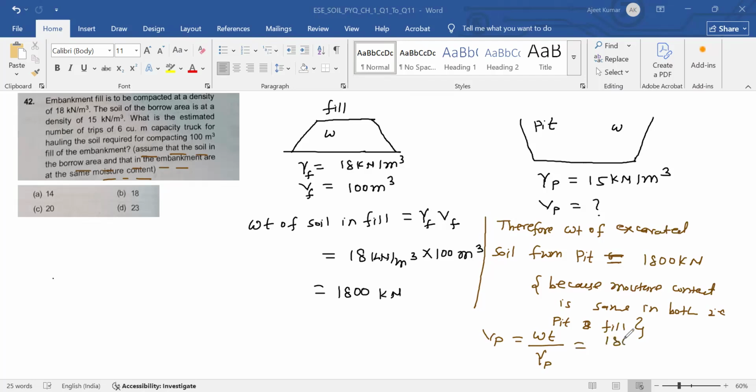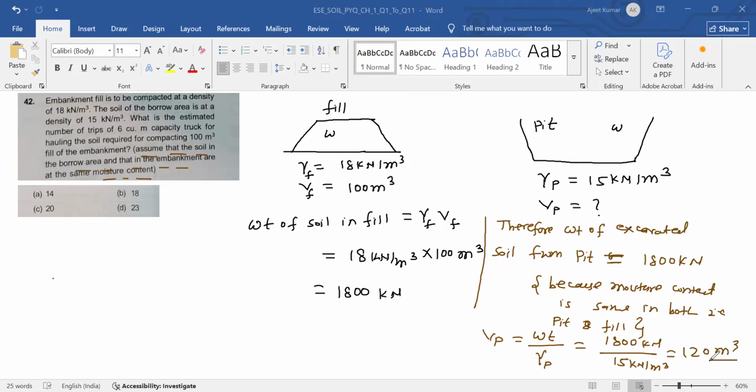This is 1800 kilonewton divided by 15 kilonewton per meter cube.